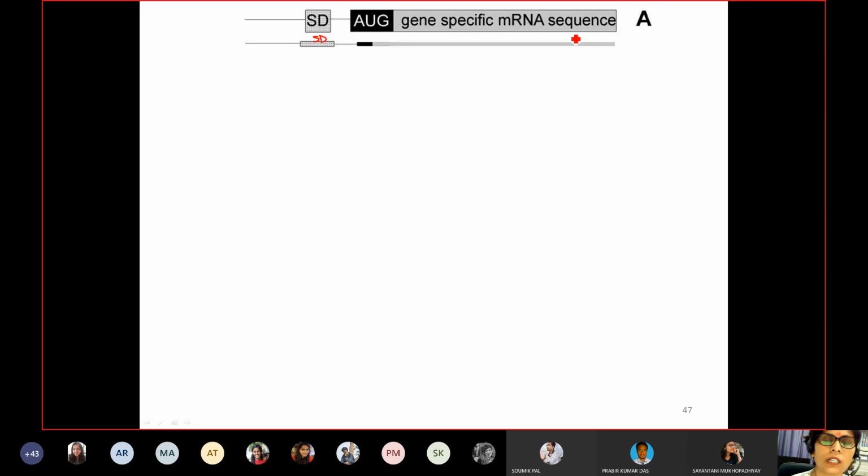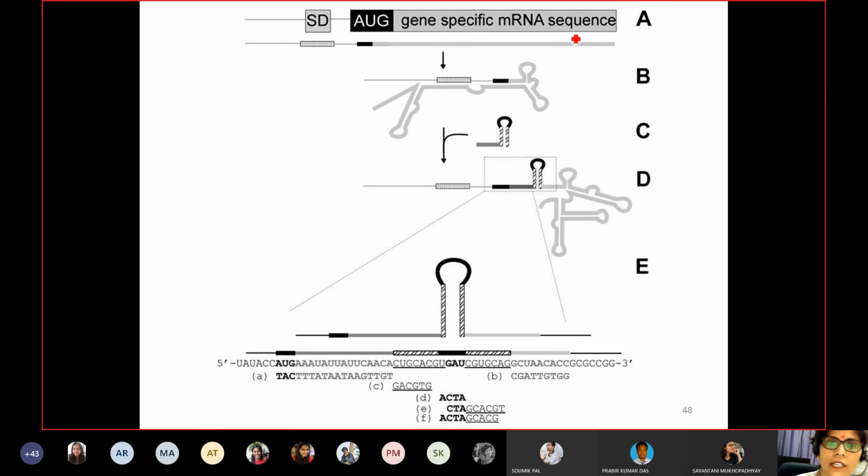But what happens in some cases is that the gene specific mRNA sequences can form secondary structure, and by forming secondary structure it actually inhibits the start site. For example, Shine-Dalgarno sequences, which are regulatory sequences, are hindered by the secondary structure, and many times such mRNA do not give rise to any product.